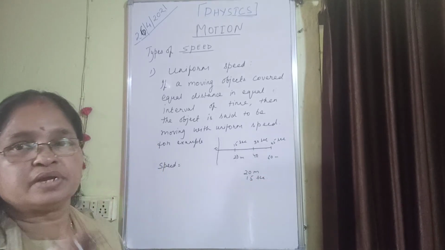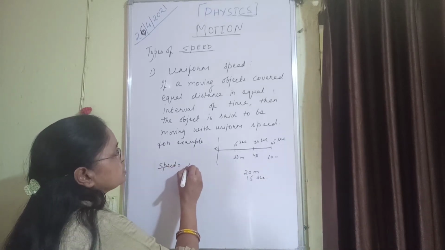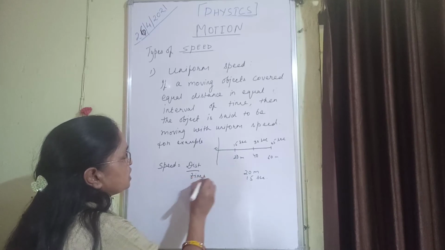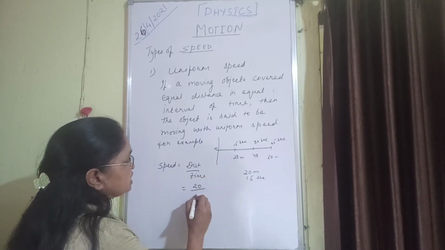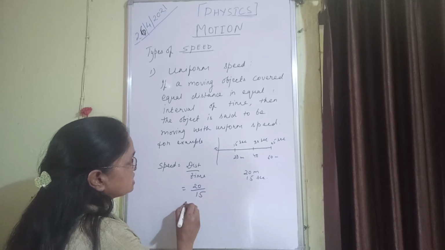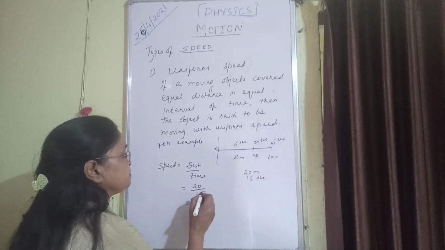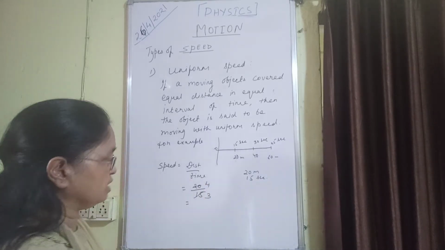So how will you calculate the uniform speed? We know that speed is equal to distance by time. And here the distance is 20 meter in 15 seconds. I hope students you will calculate it. 5 3s are 15, 5 4s are 20.